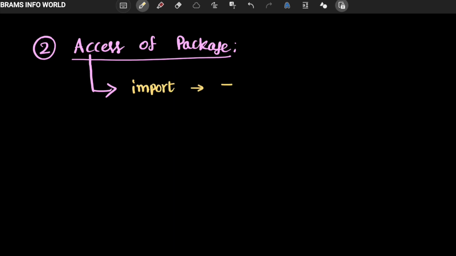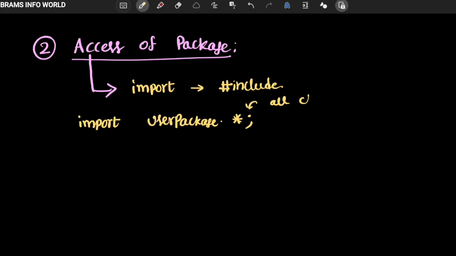Import is equivalent to #include from C and C++. Import is a keyword, followed by the user package, whatever package we defined earlier like student. So import user package dot star. Star means all classes. Or we can also use import user package dot particular class.